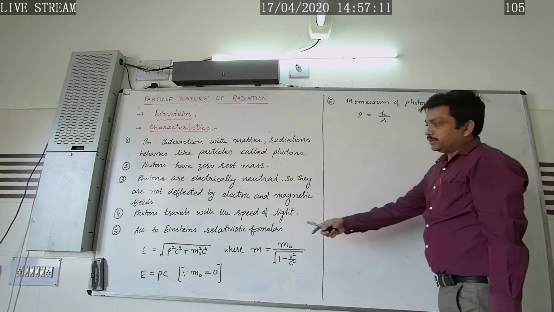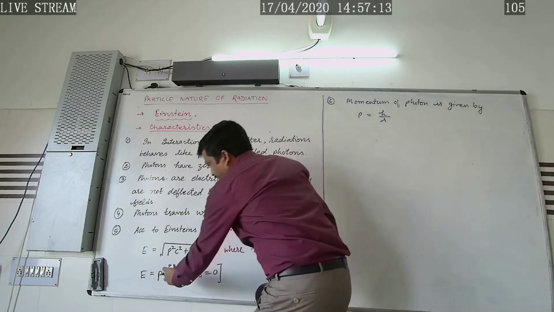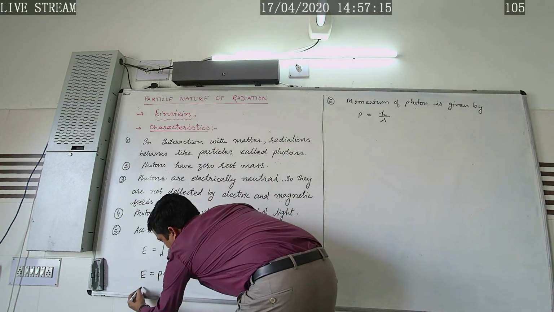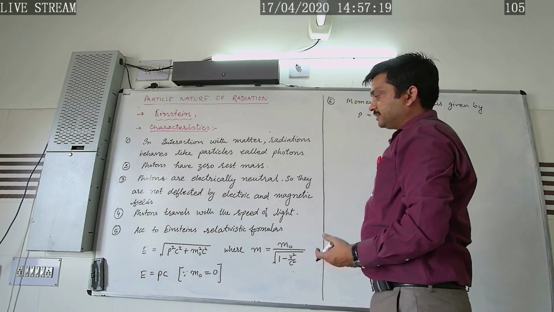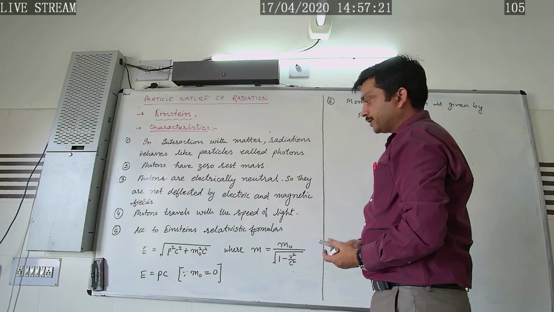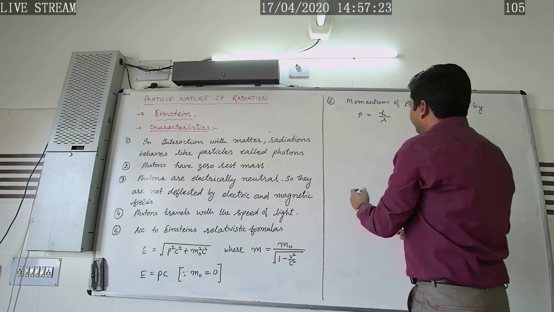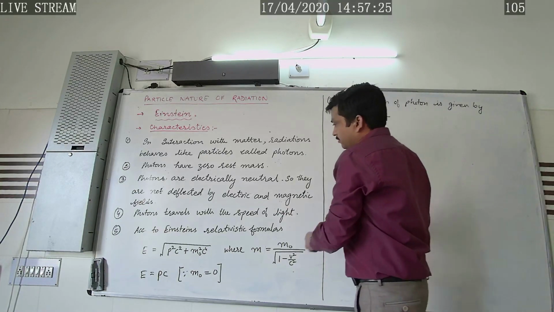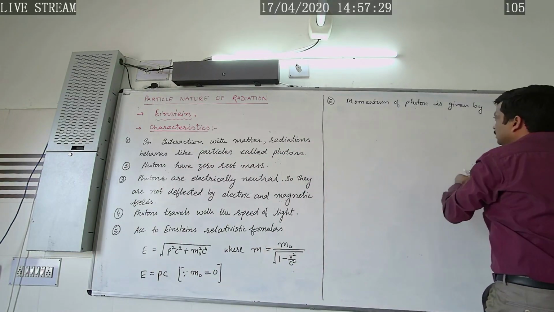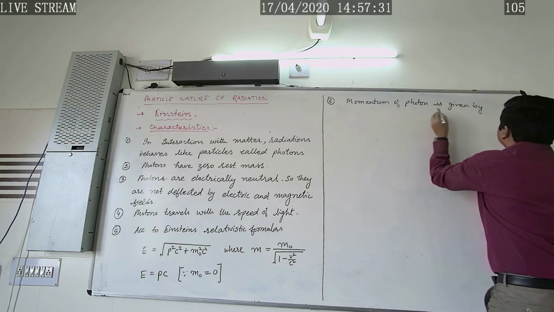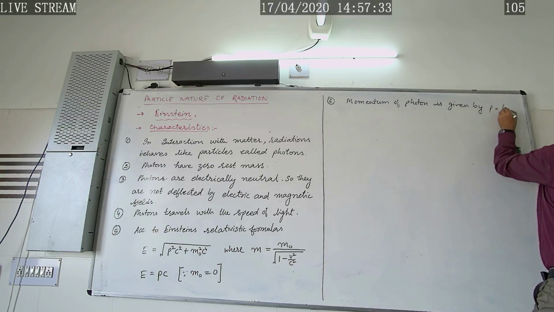As the energy of the incident radiation is h nu, how can we write this formula for P equals h by lambda?